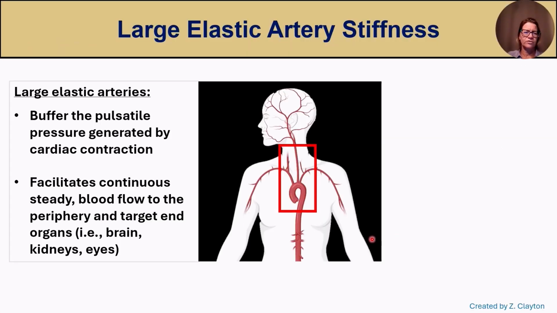Large elastic arteries include those in the central circulation, such as the aorta and the carotid arteries. These large elastic arteries function to buffer the pulsatile pressure generated by cardiac contraction, which facilitates a continuous steady flow of blood to the periphery and target end organs.